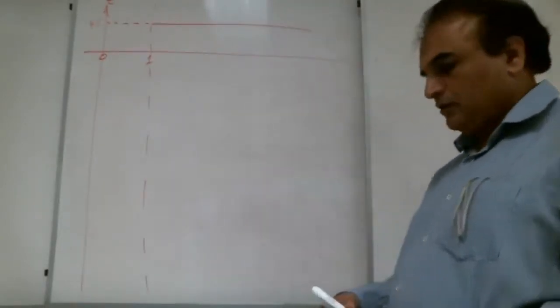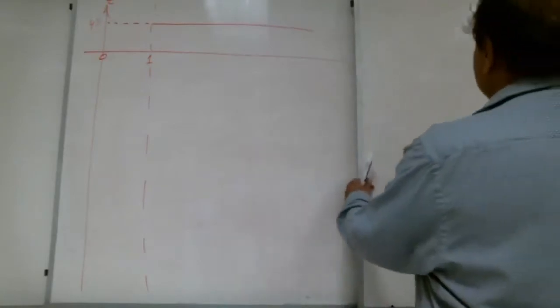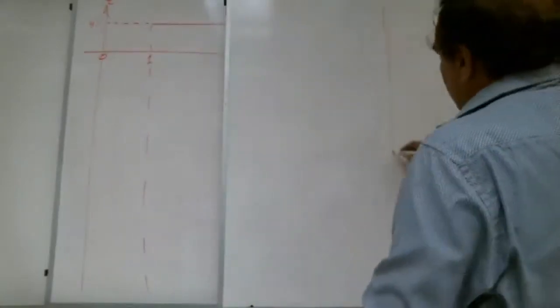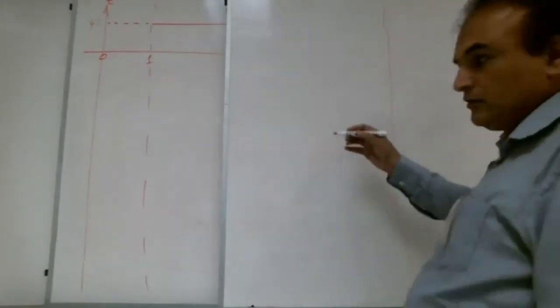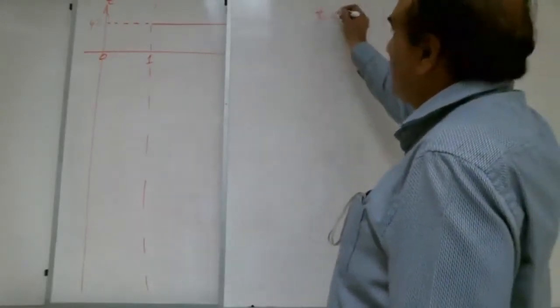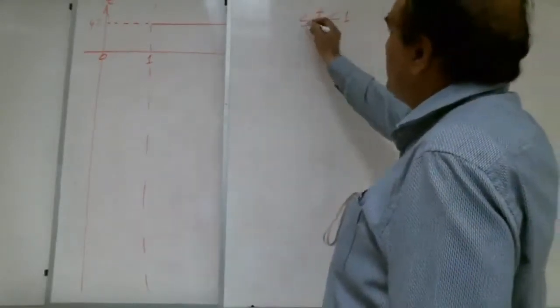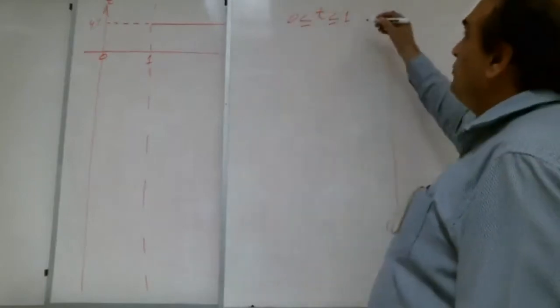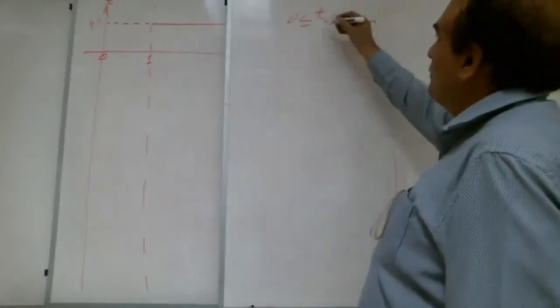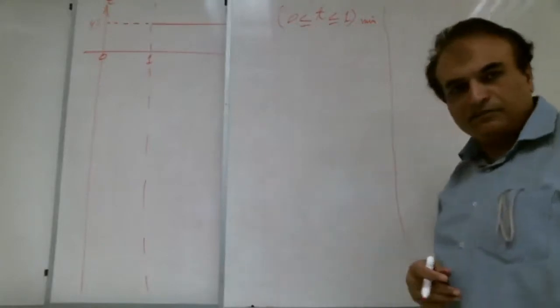Very good. A lot of brothers are writing 2 parts. Which one? t is less than or equal to 1 and greater than or equal to 0 minutes. Right, Shabab?